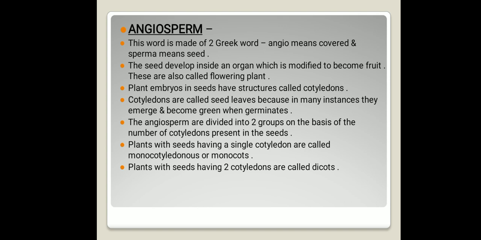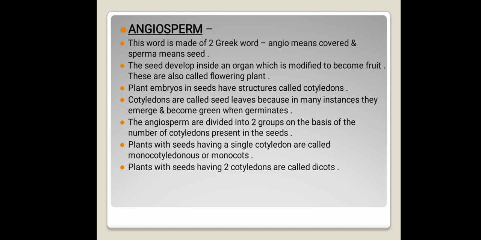Then angiosperm. Angiosperm is again made up of two Greek words. Angio means covered and sperm means seed. That means here the seeds are covered. The seed develops inside an organ. So the plants that fall under the category of angiosperm, here the seeds develop inside an organ, means seeds are covered. Seeds develop inside an organ, which later on is modified to become fruit. So these are also called flowering plants.